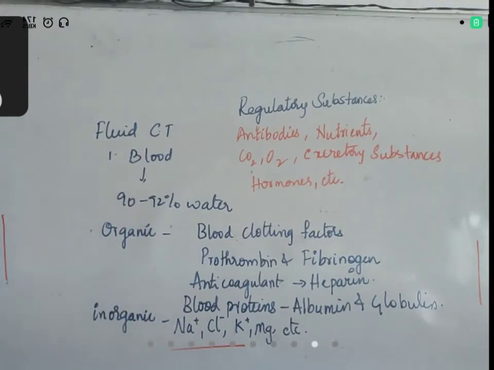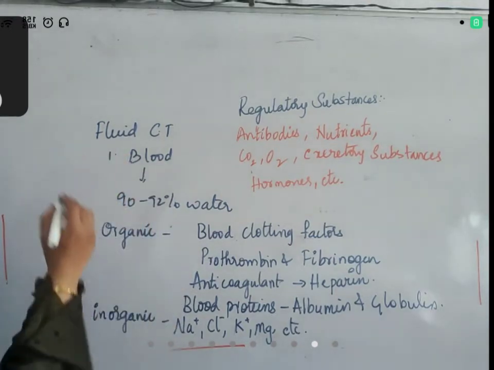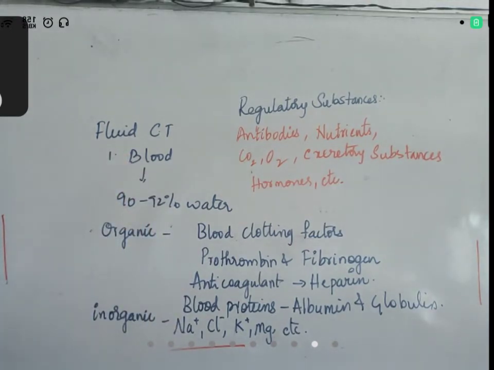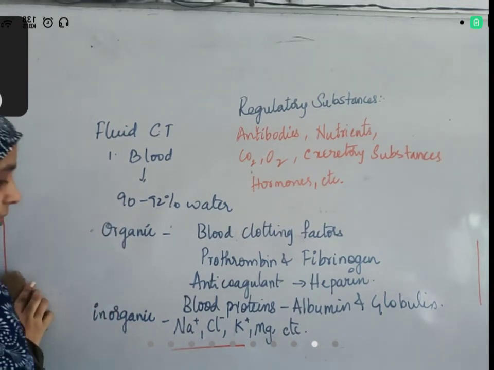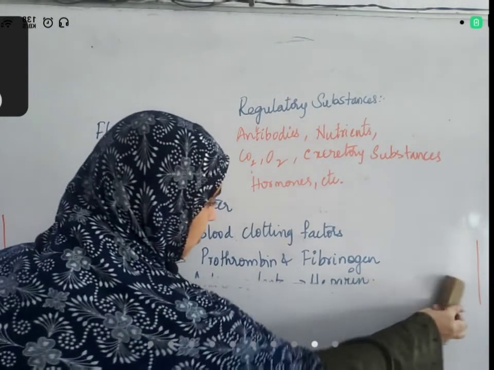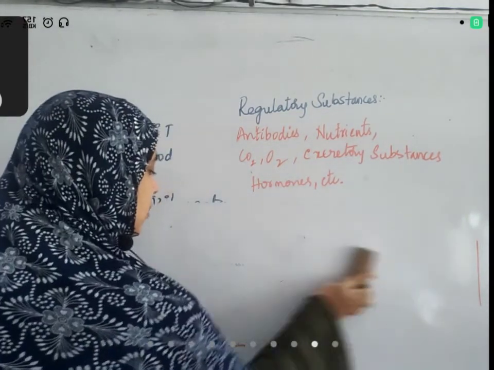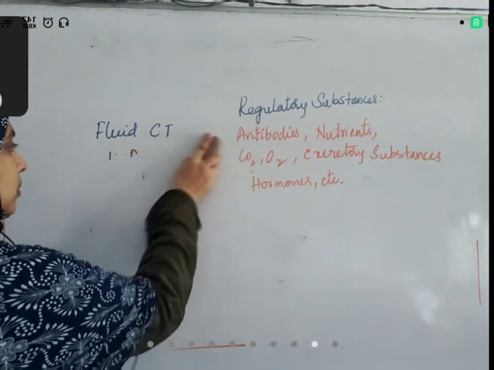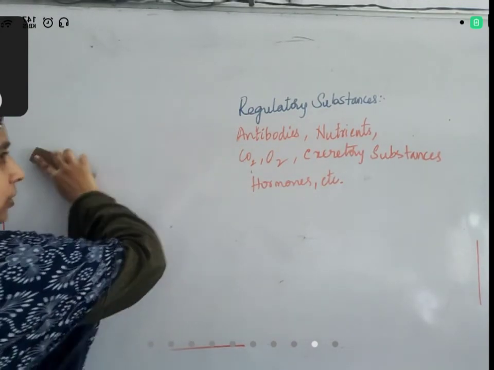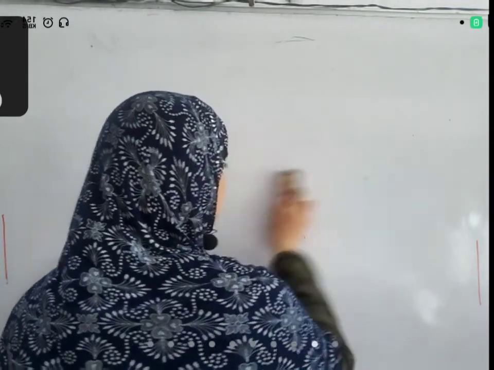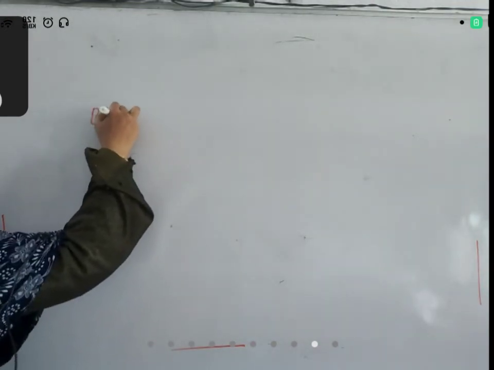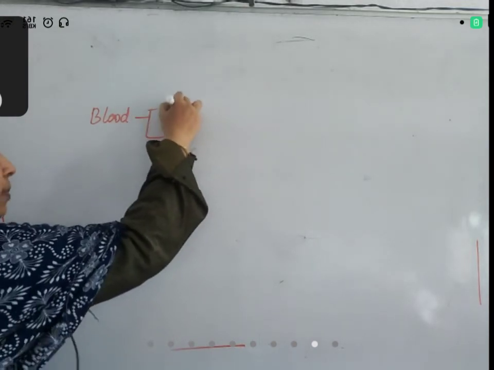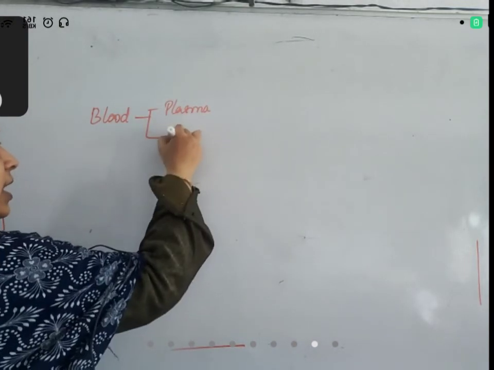Now, apart from this, blood also has cells. Blood has a plasma part, which is the fluid part, and cells.